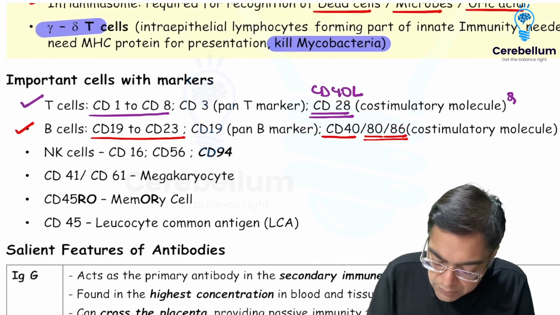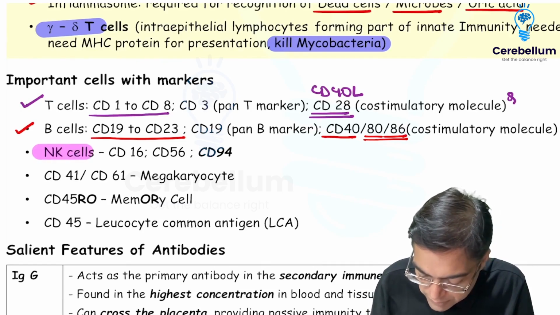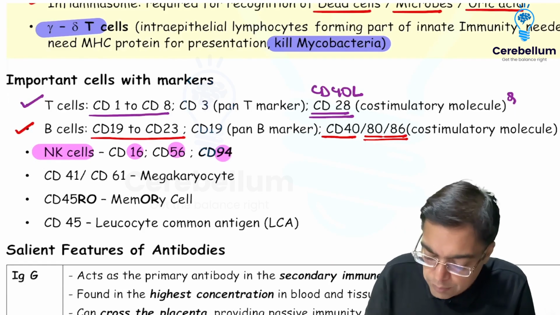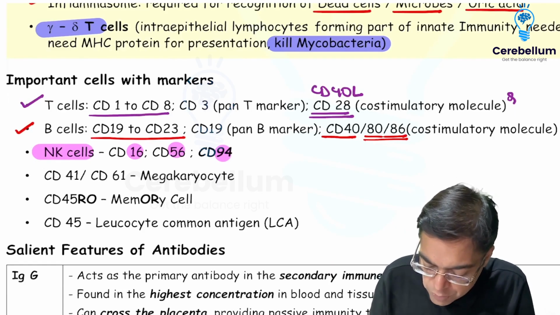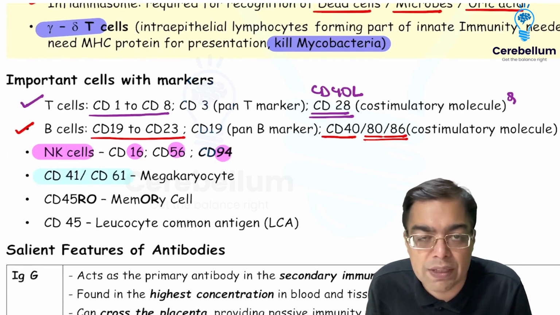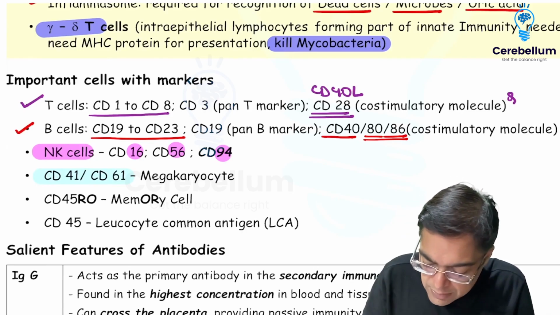The moment we are thinking in terms of a cell which is going to be given the name of the NK cell, NK cell is going to be having a presence of markers like CD16, CD56 and CD94 expression as well. The moment we are talking about identification of megakaryocytes or platelet precursors, we identify them with the help of CD41 and CD61.